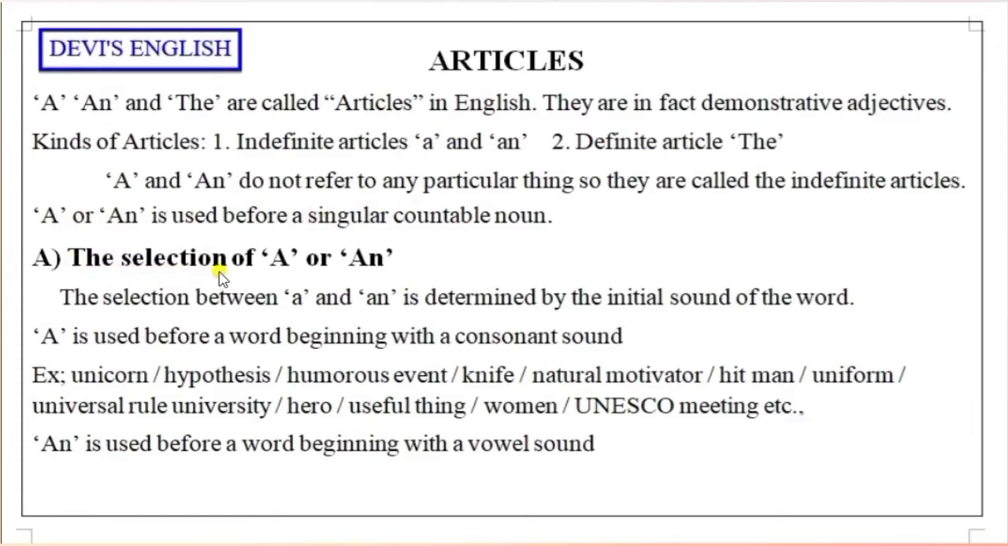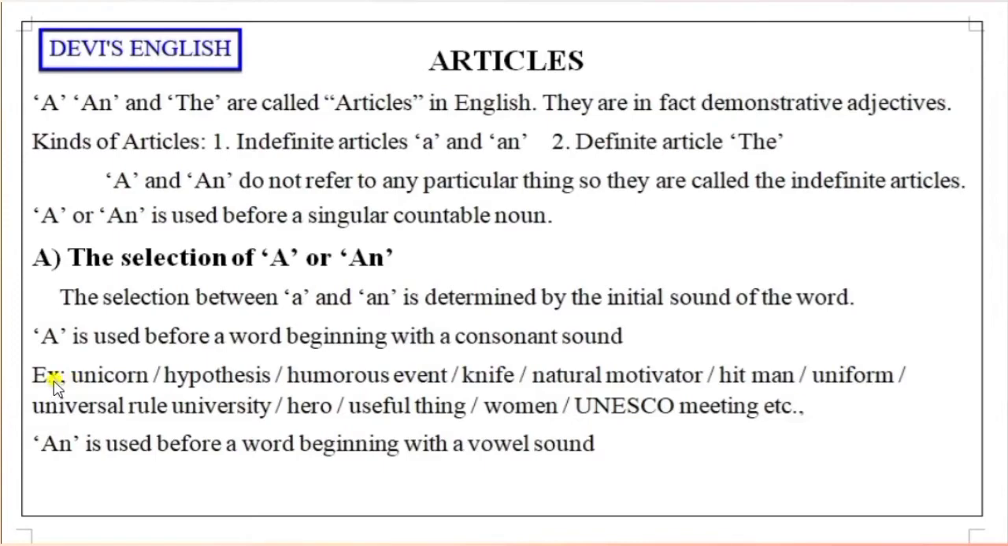Now, the selection of a or an: when we use a, when we use an, I am giving you clarity about it. The selection between a and an is determined by the initial sound of the word. Before a singular countable noun, a is used before a word beginning with a consonant sound. A must be used before a consonant sound.